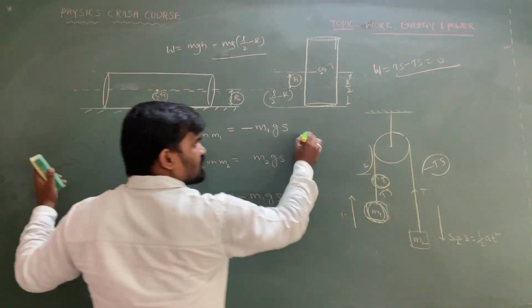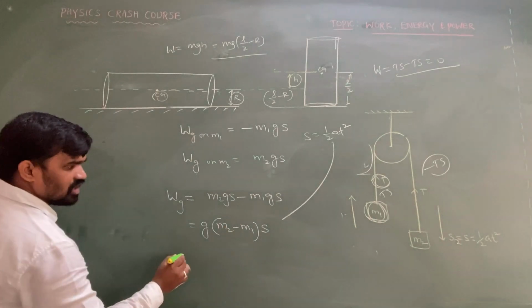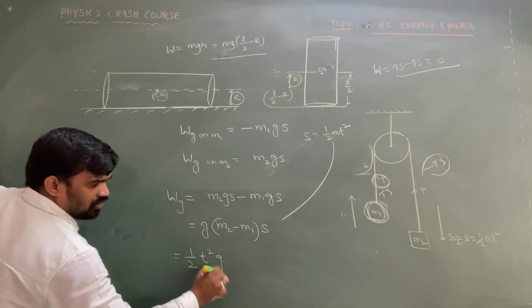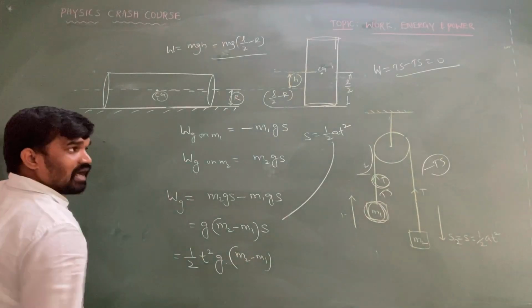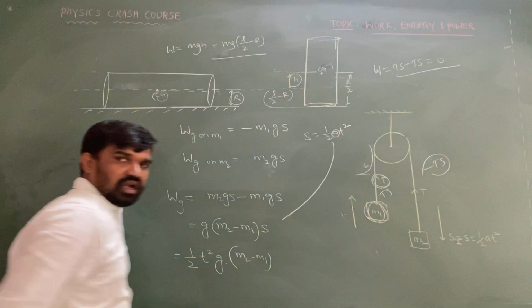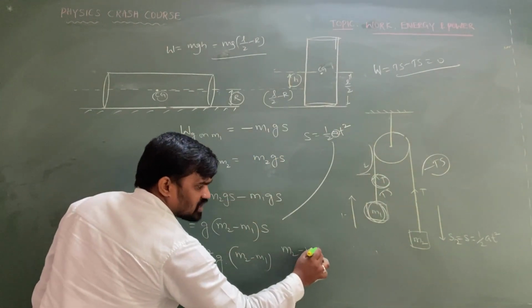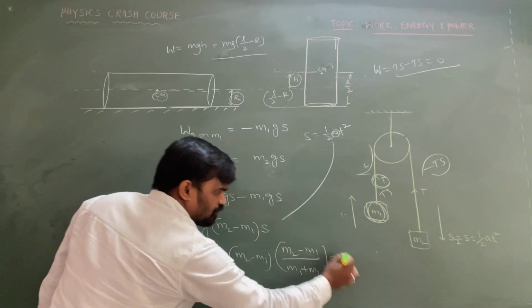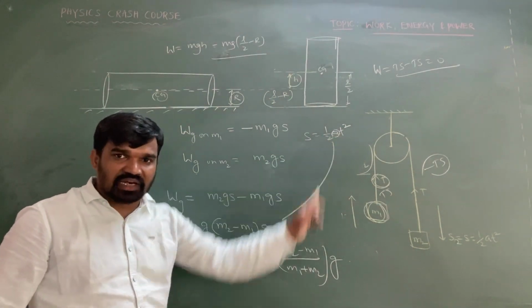But the displacement formula is half at square. Let's substitute in this. What can I write? Half into t square into g into m2 minus m1, with acceleration a equal to m2 minus m1 by m1 plus m2 into g. This is the value of the acceleration of the blocks in this system. I am substituting the value directly.